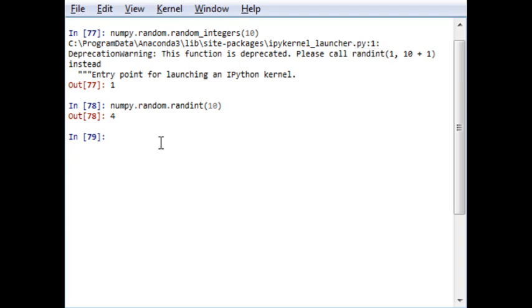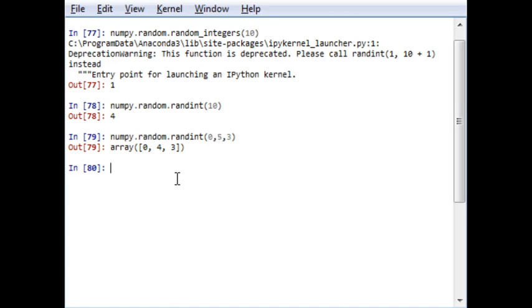So now the first elements will show you the lowest value up to which value you have to use this. The second function: instead of n, if I say the lower value will be 0, the higher value will be 5, and the size of matrix will be 1 by 3. The maximum number of elements I want is 3. So let's say the output will be in a simple manner. It will generate a value between 0 to 5 randomly. Between 0 to 5 it will generate an output, and there will be 3 elements in the array.